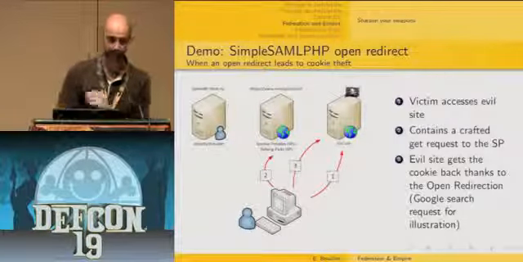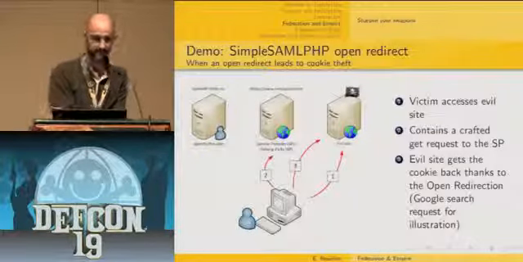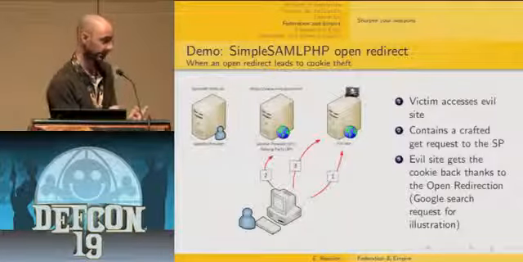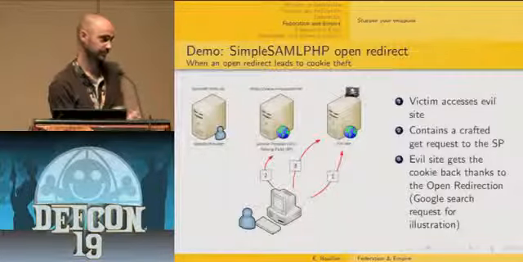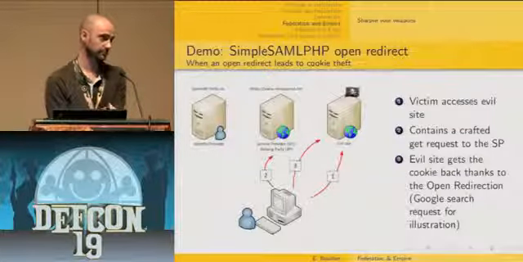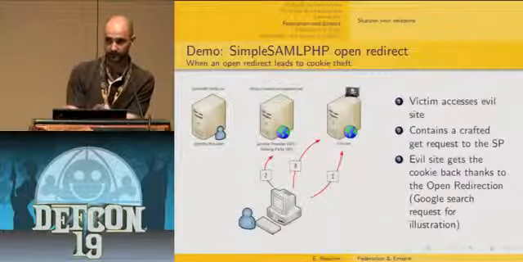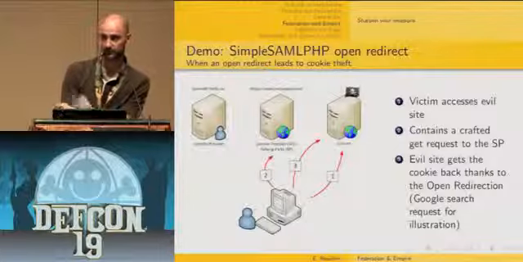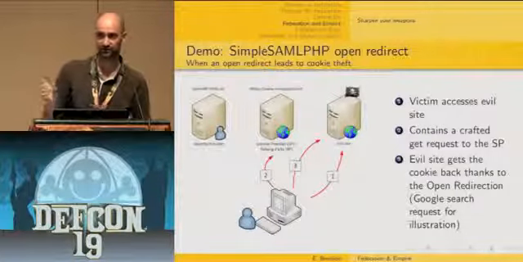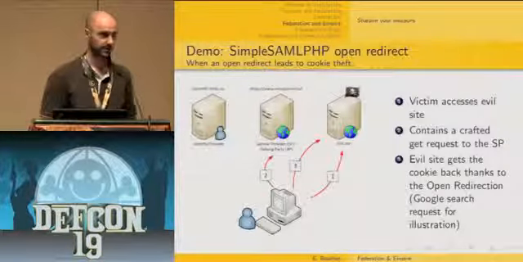So it's a three-step process. First, the victim accesses the bad guy's site. This site contains a crafted GET request to the service provider, which will actually leverage the open redirection vulnerability to send back the cookie to its own controlled website. To make it more visual, this redirection will not go to the bad guy's website, but I've crafted a Google search request using the cookie as an argument, so that you can see that indeed the cookie is appended to the Google search request.